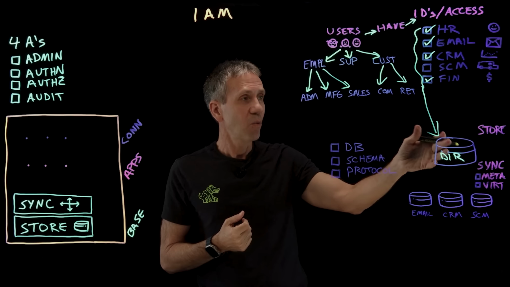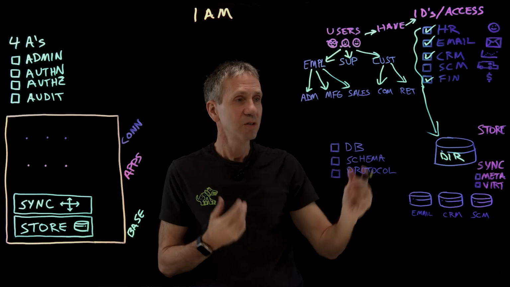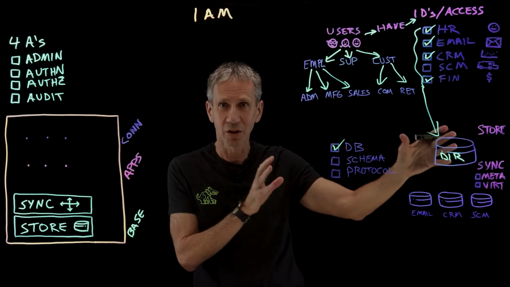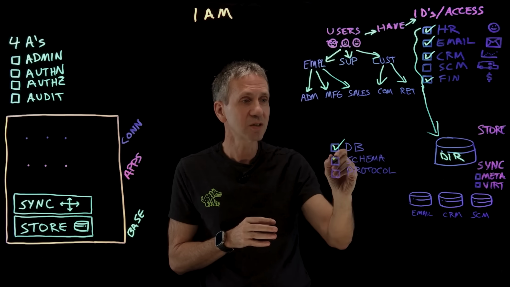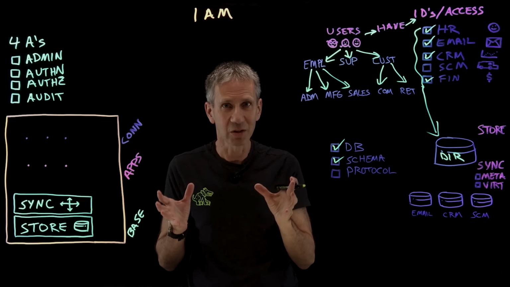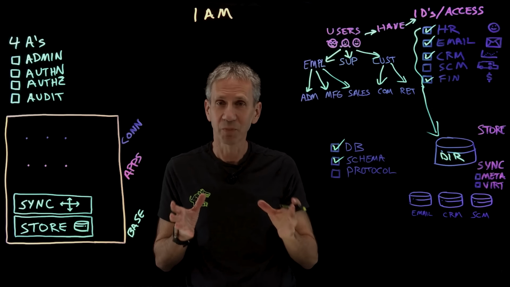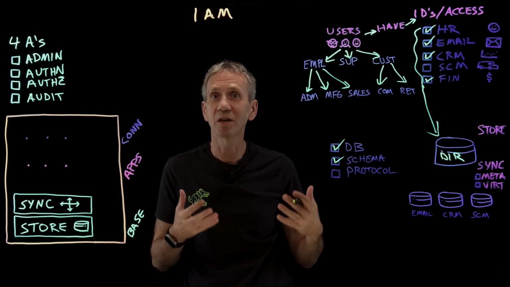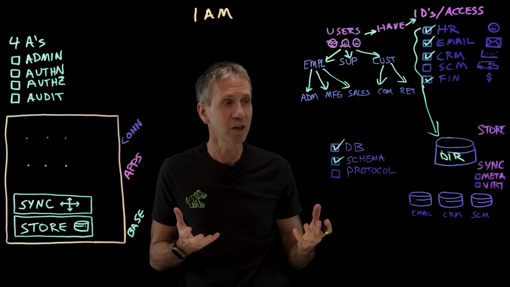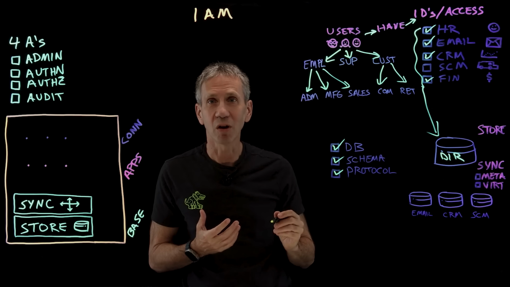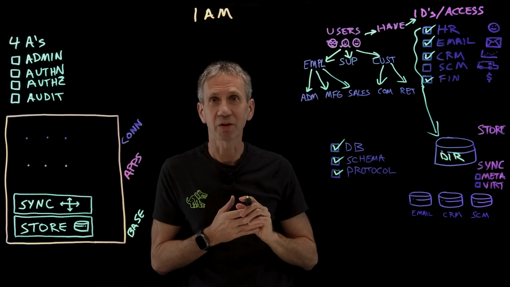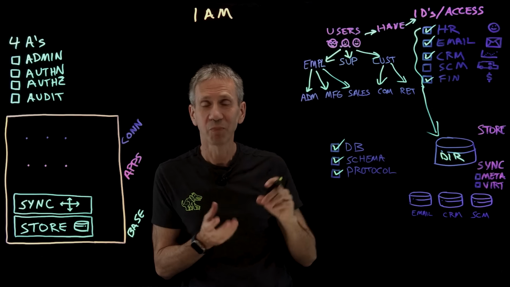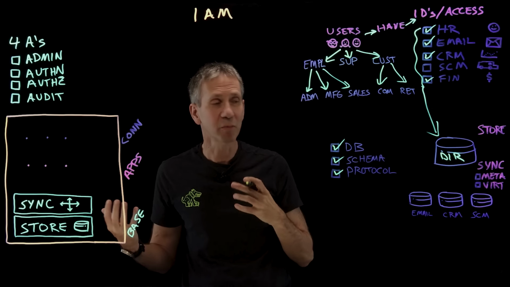With this, what goes into a directory? Well, typically what I need is some sort of database because I'm going to store those accounts in the directory itself. I also need a schema. That's how do I organize the information about that particular user. And I could use a different schema in different cases. Different applications may have different ways that they're expecting the information to be represented. And then ultimately, I need a protocol, a way that I can talk to this directory, a thing that will let me send messages in and get information back out. I can store information in it. I can pull information back out.